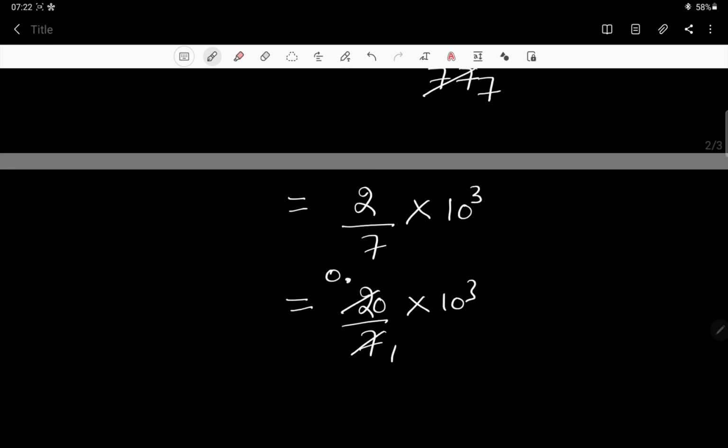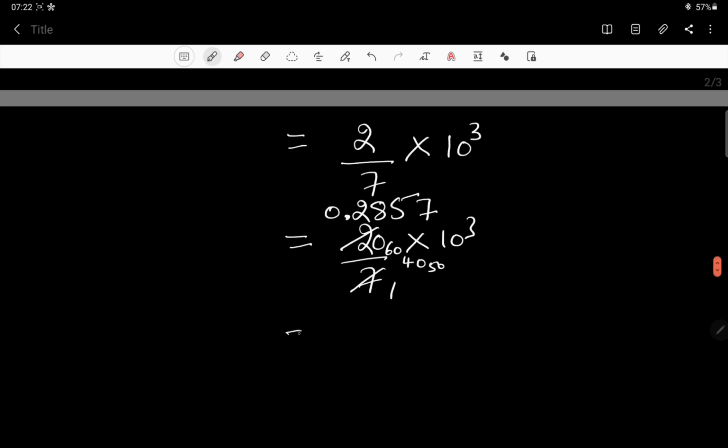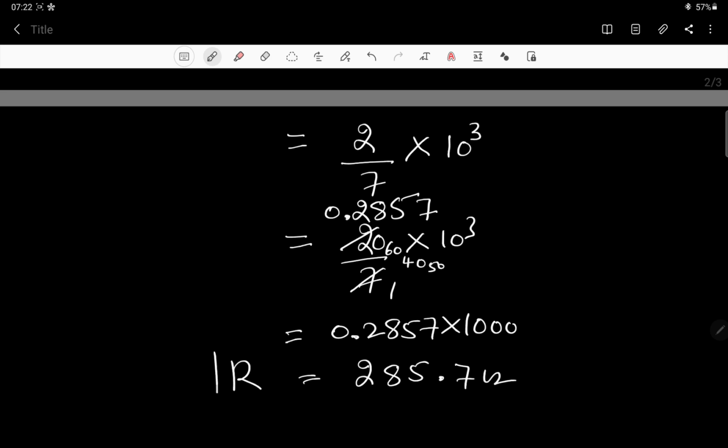So 0 point, then 7 twos are 14, then 6 is the carry, 7 eights are 56, then 4 is the carry, again 7 fives are 35, 5 is the carry, then 7 sevens are 49, then you can leave this. So that is 0.2857 into 10 to the power 3, meaning 1000. So that becomes 285.7 ohm. So this is the resistance.